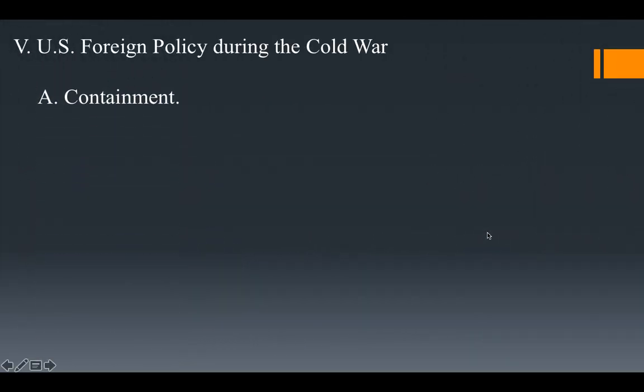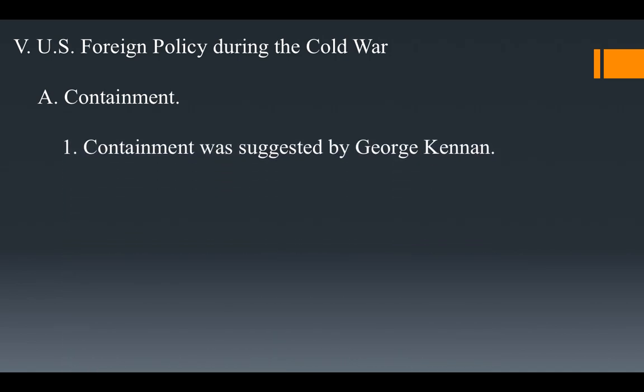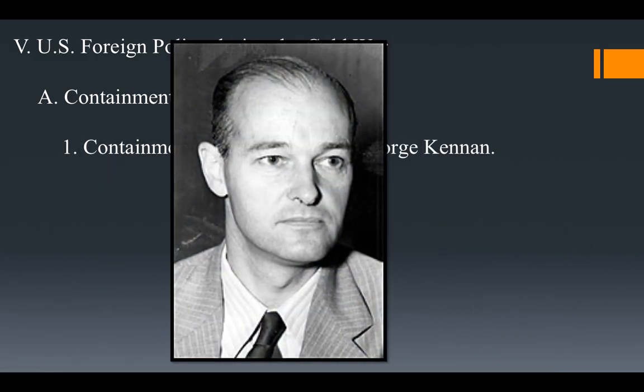So as you look at U.S. foreign policy, it becomes based on the idea of containment. The idea of containment was to keep communism where it already was, contain it, and then keep it from spreading. All right? The guy that suggested that theory, that policy, was George Kennan, one of Truman's advisors. That's George Kennan.